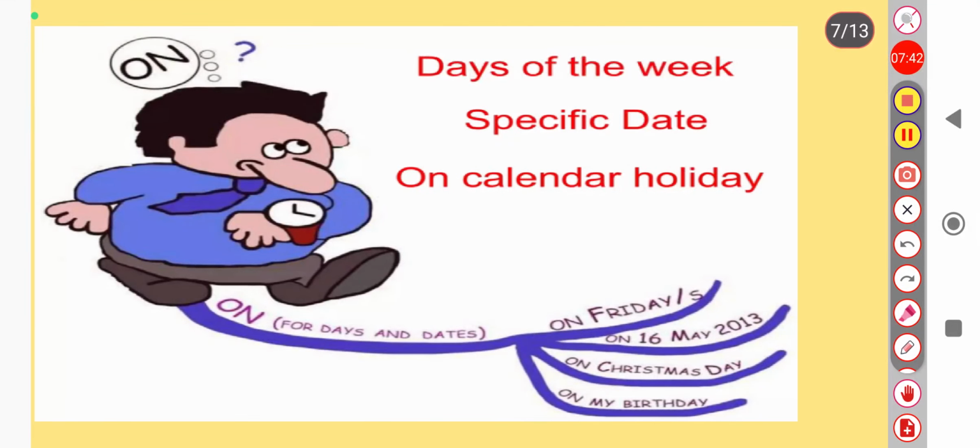Next is "on". Again, when we talk about days of the week, specific dates, or calendar holidays. You can see here in this graph, on for days and dates. When we are talking about the 7 days of our week, we surely have to use on Friday, on Monday, on Tuesday, on Saturday, and so on.